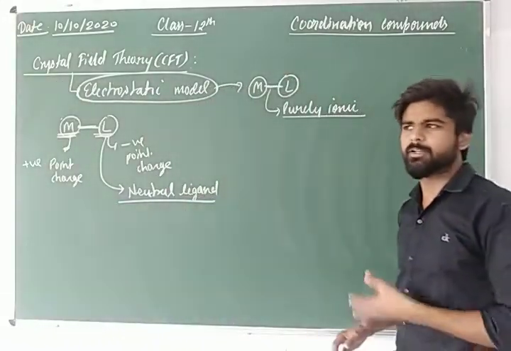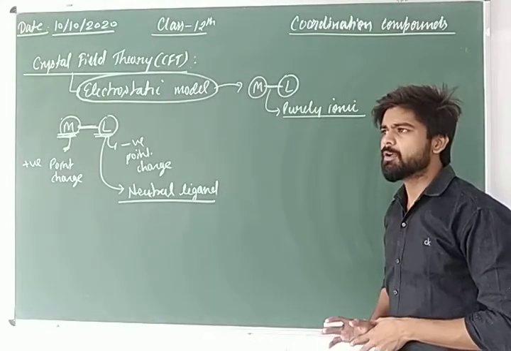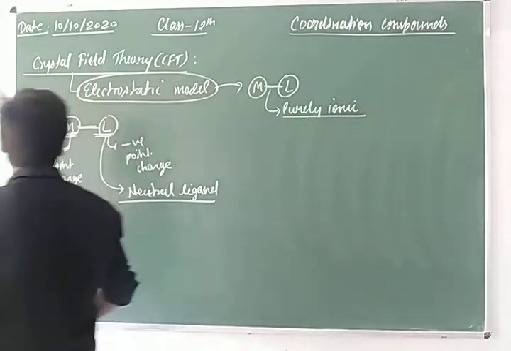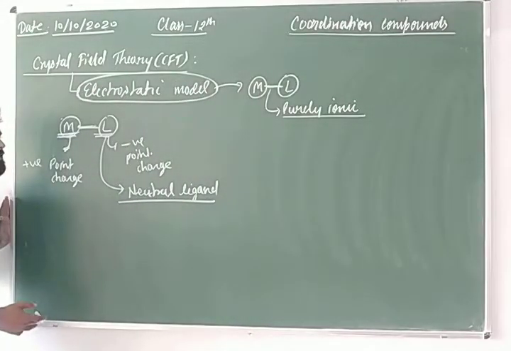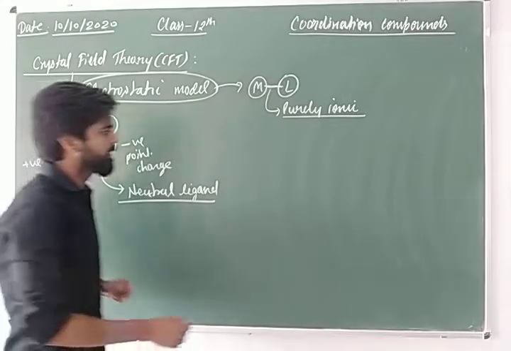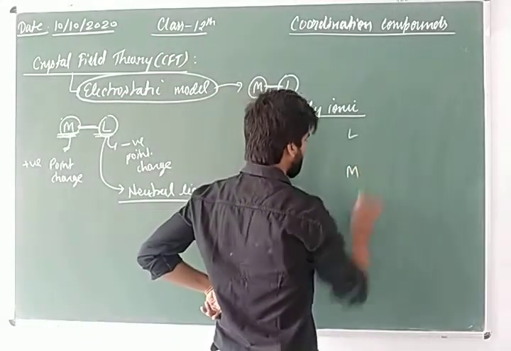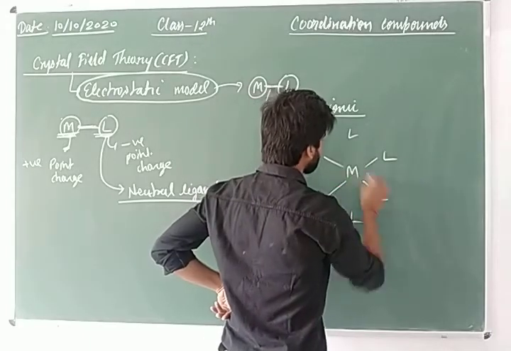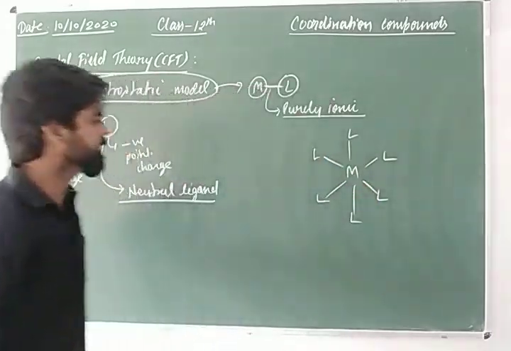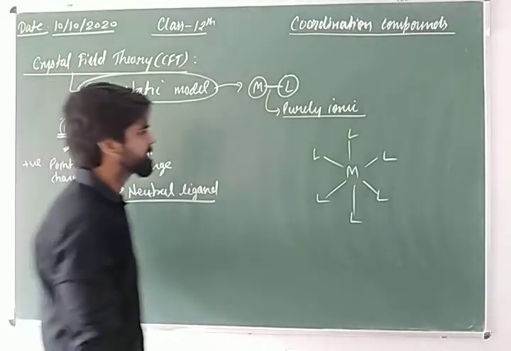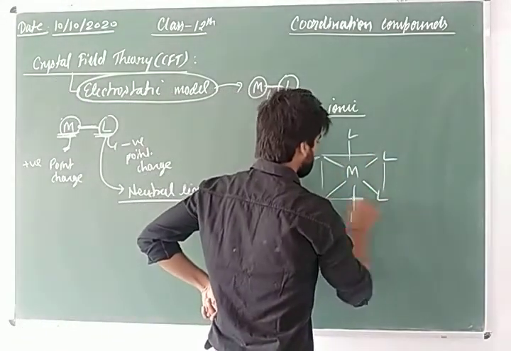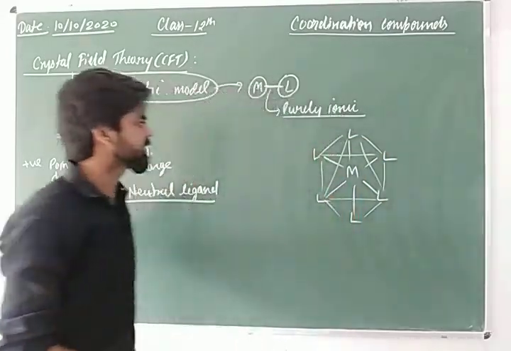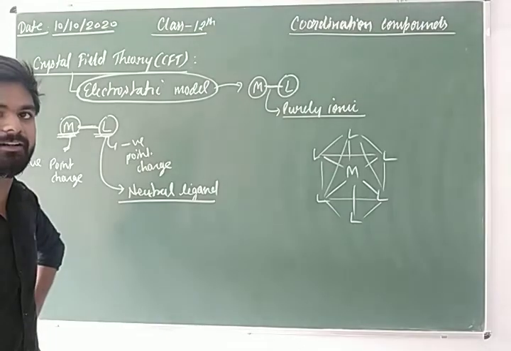In previous classes, I have given some examples of tetrahedral, octahedral, and square planar geometries of coordination compounds, where the metal is surrounded by different numbers of ligands. As you can see here, 6 ligands surround the metal ion and form an octahedral complex.